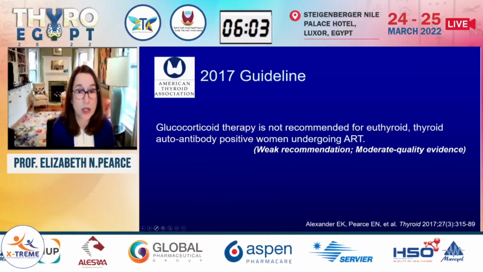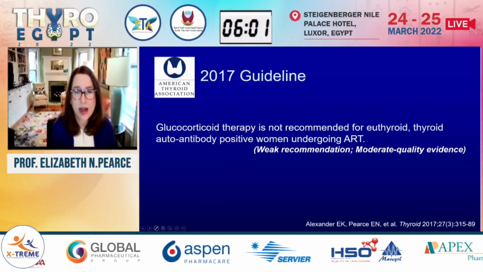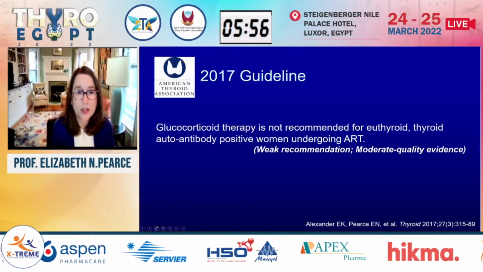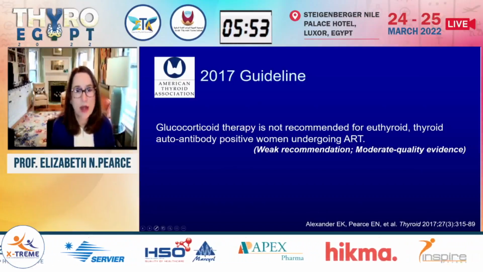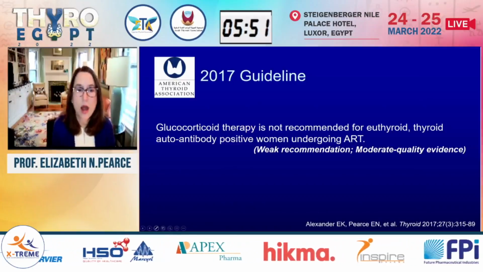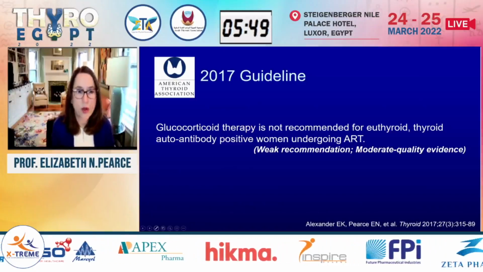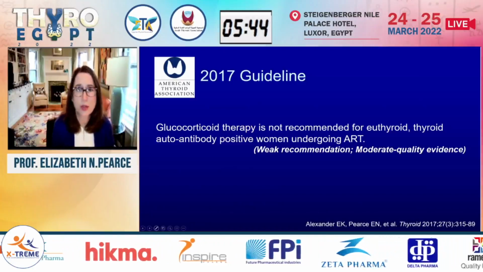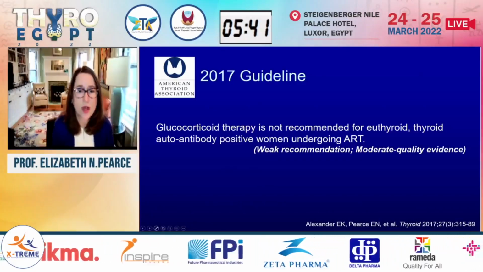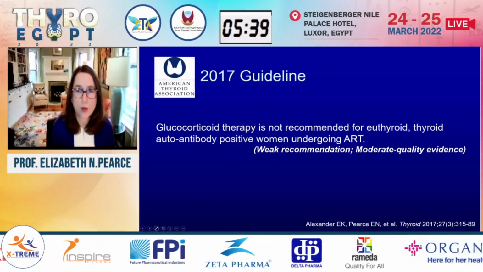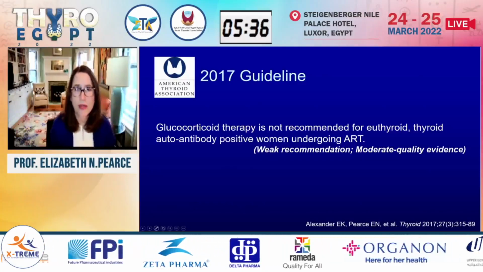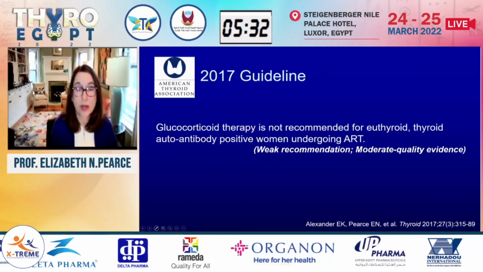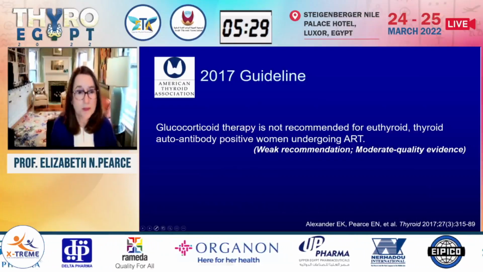And looking at the totality of the evidence, which really has not shifted since the time that the 2017 guideline was published, we had looked at the data and recommended specifically against the use of glucocorticoids in euthyroid thyroid autoantibody positive women who are undergoing ART. I don't think this is typically used in the US where I practice, but I recognize that there are parts of the world where this is more frequently employed. And I think myself that it's sort of interesting and potentially worth additional study, but I don't think it's really ready for clinical practice.